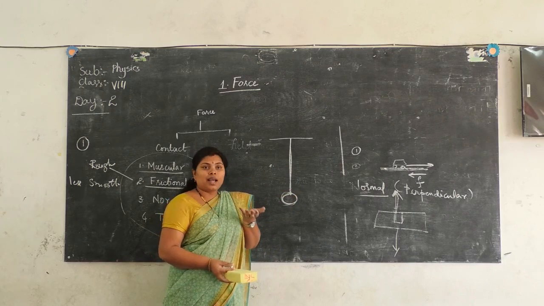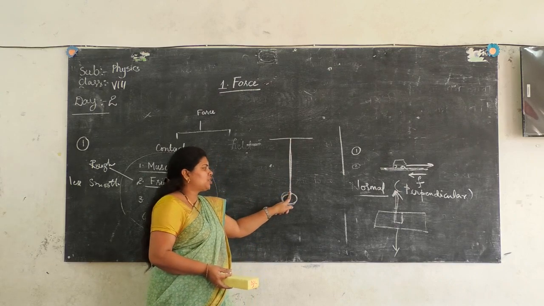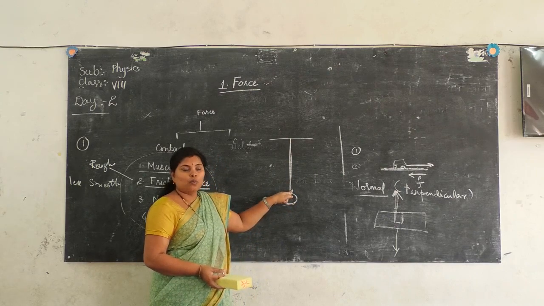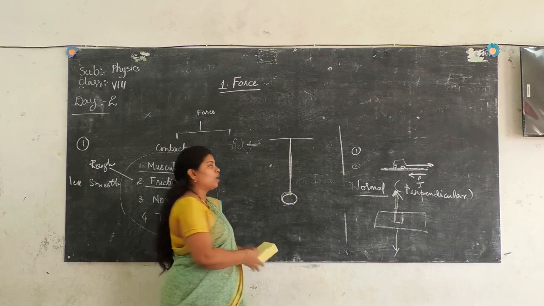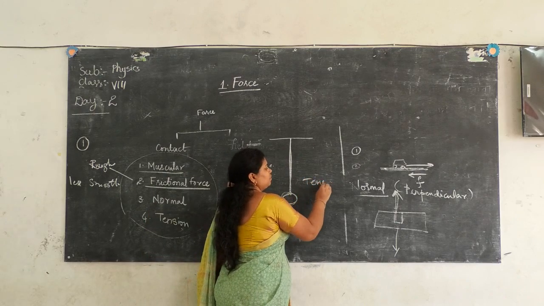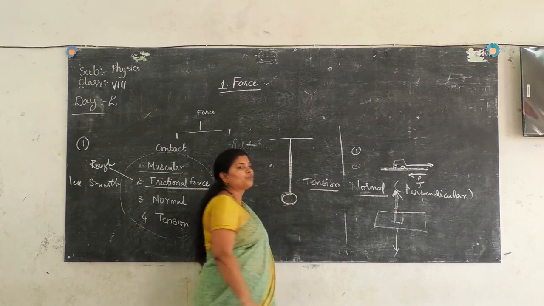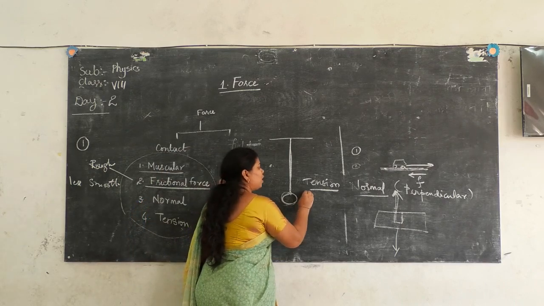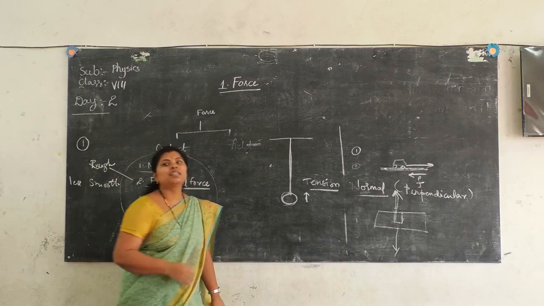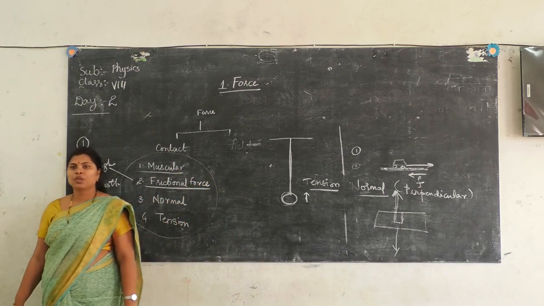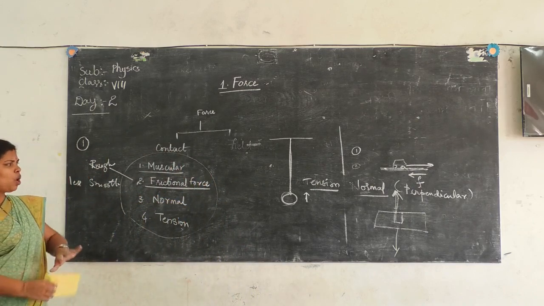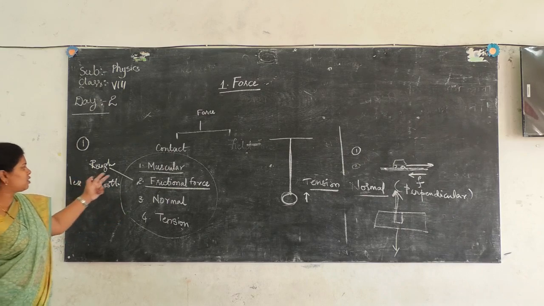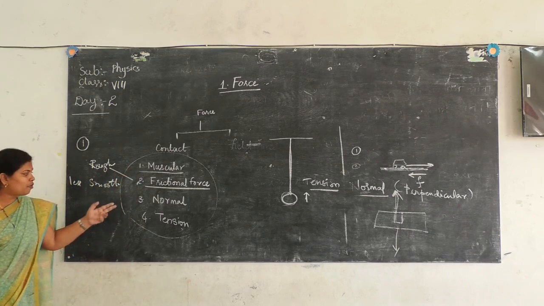That force is exerted by your string, and the force the string is exerting, I call it tension. So tension force is that force which acts upwards against the gravitational force. We have discussed 4 different forces here.